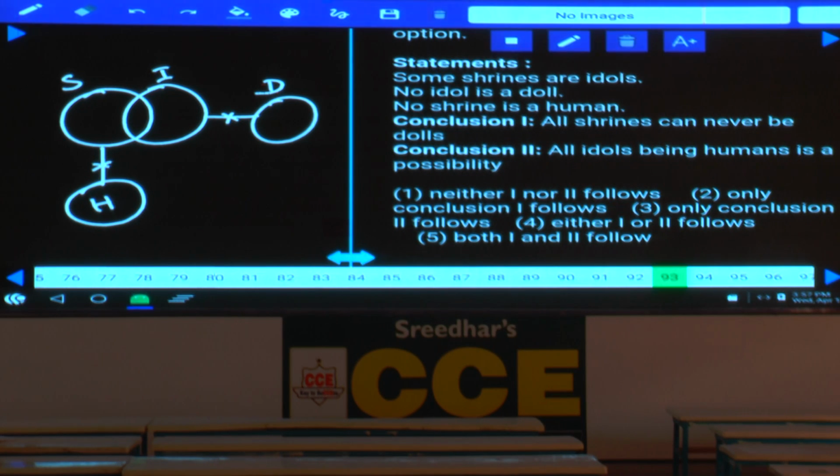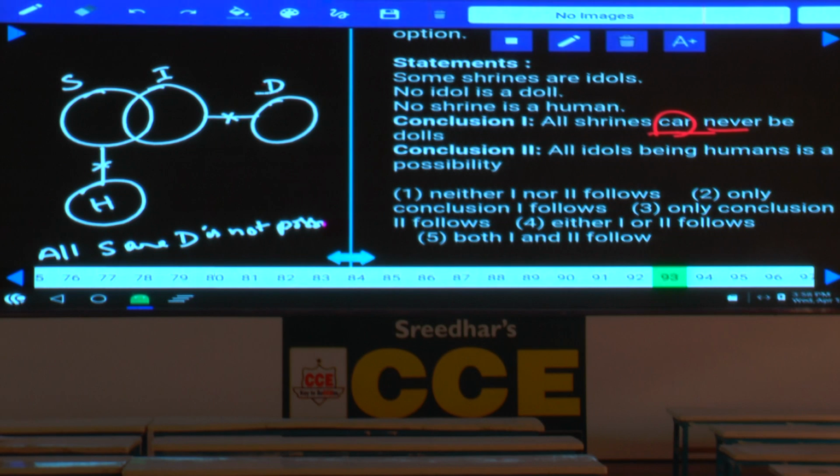Then first one, all shrines can never be dolls. Can never be means it is again a possibility. Hence, how to represent this one? All shrines can never be dolls. Now this can stands for what? Can stands for possibility and never stands for not a possibility. And the same conclusion can be written as all shrines are dolls is not possible. Clear now? In the class we had discussed that one.